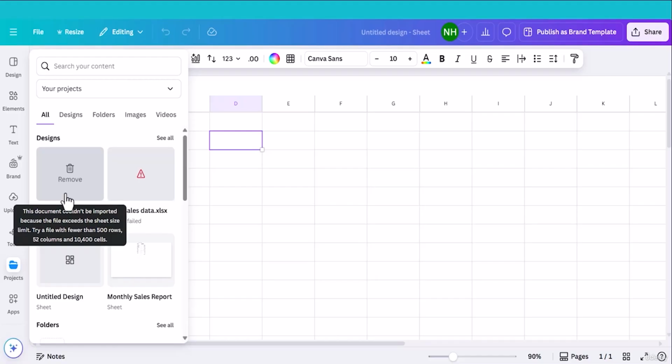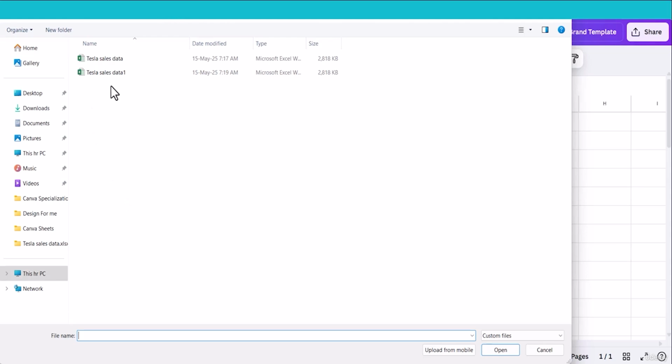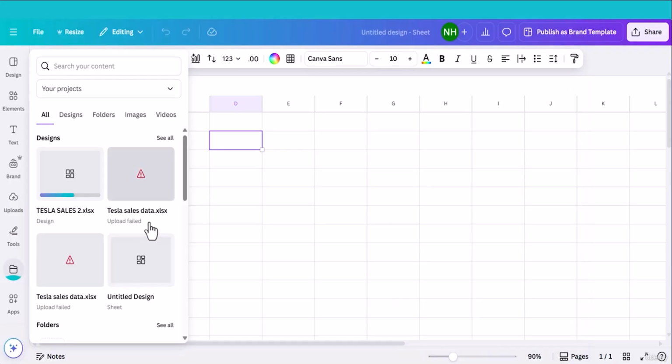So there is a limit to import. Extremely big size data cannot be imported into Canva Sheets. There is a limit. So let me try with a simpler version of Tesla sales data. Import a smaller size. This one, less than 500 rows. I hope now I can import this one. Yes, I can import this one.